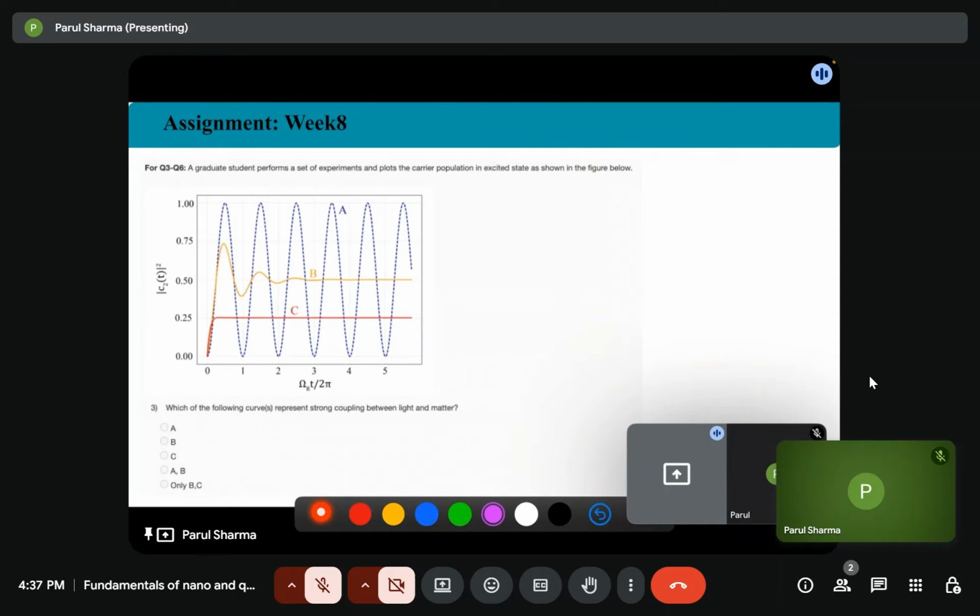In the first case A, there are continuous oscillations. So first of all, what are the conditions for Rabi oscillation?